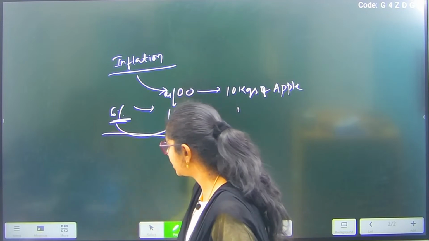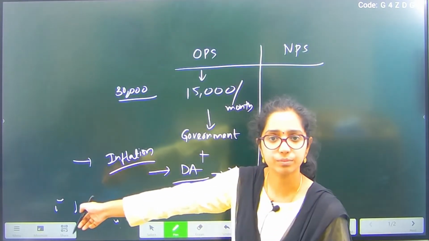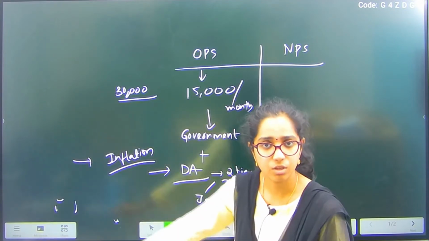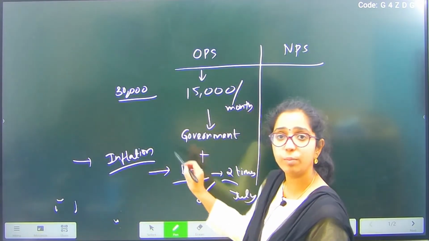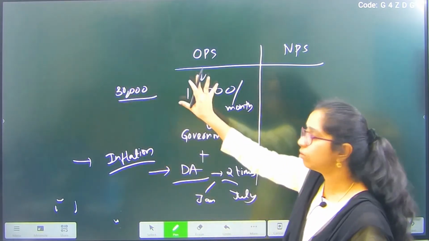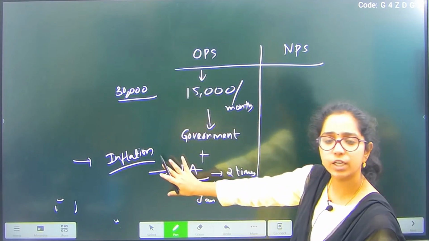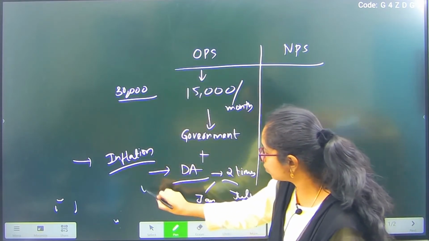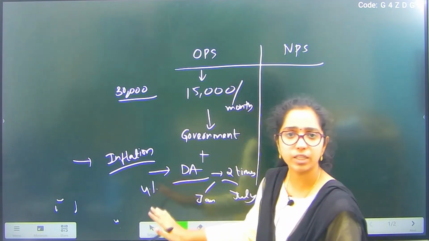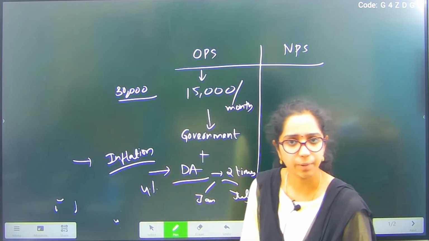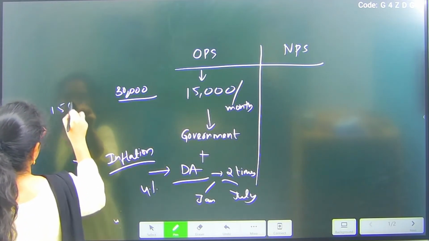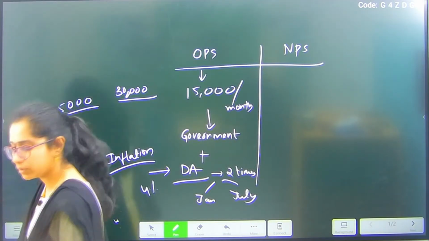To compensate this, dearness allowance will be given. Understood? This is restricted to your government sector, all organized sectors. So these benefits will be given to pensioners too. So currently your old pension scheme gives you your amount. With this, you will be getting your dearness allowance. So let's say 4% was your inflation in that particular year. So that is the amount that the government told, that we will be giving you 4% DA. Now because of 4% DA, let's say I am getting 15,000 as my pension income.